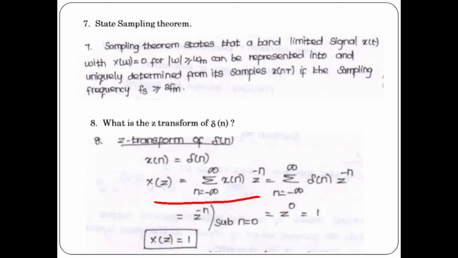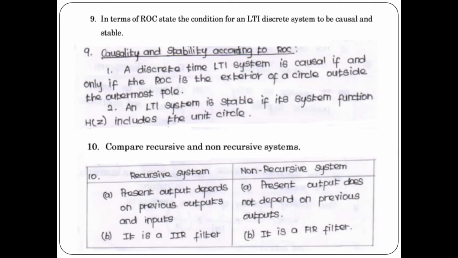As we studied, the impulse response del of n has its value only at n is equal to 0. So in the place of z power minus n, you substitute n is equal to 0. What is z power 0? Anything power 0, you will get 1 as the answer. So X of z is equal to 1. So the z transform of del of n is 1.